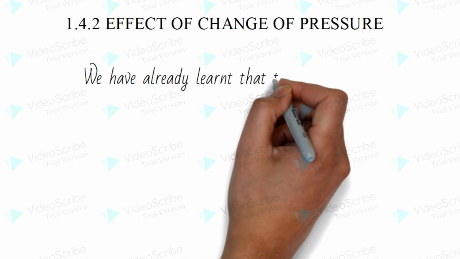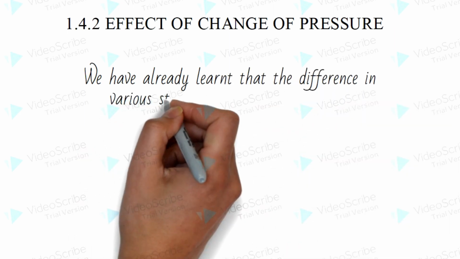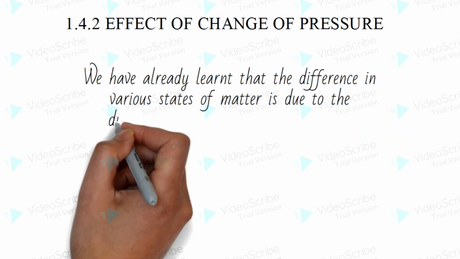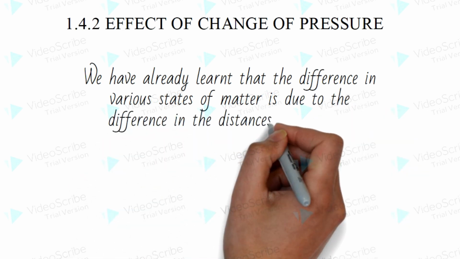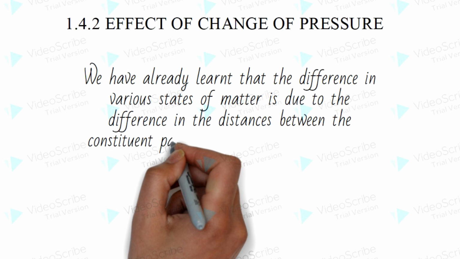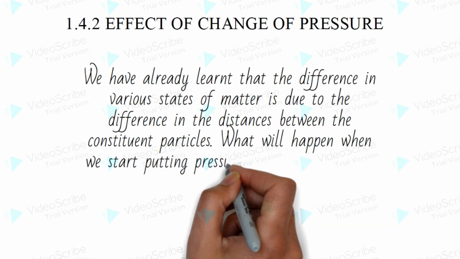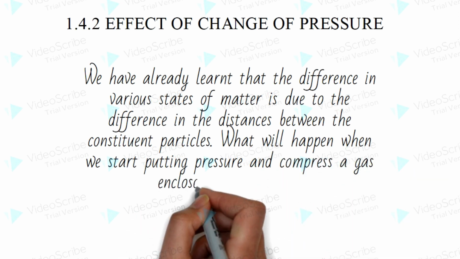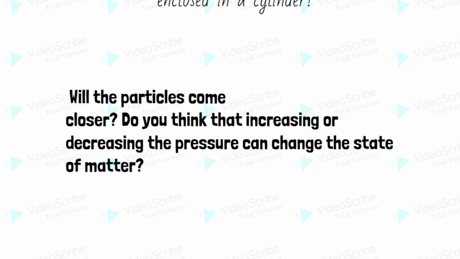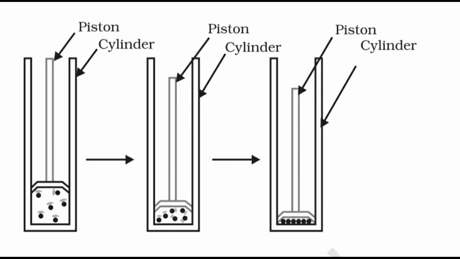Effect of change of pressure. We have already learned that the difference in various states of matter is due to the difference in the distances between the constituent particles. What will happen when we start putting pressure and compress a gas enclosed in a cylinder? Will the particles come closer? Do you think that increasing or decreasing the pressure can change the state of matter? Figure 1.8. By applying pressure, particles of matter can be brought close together.